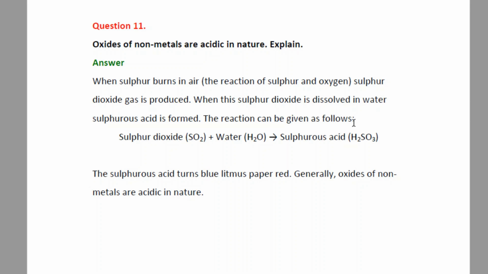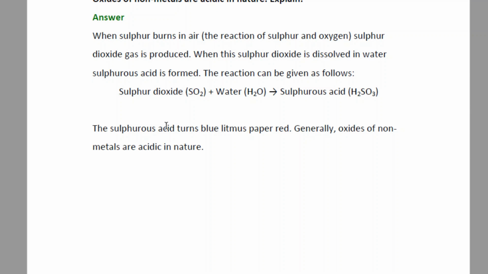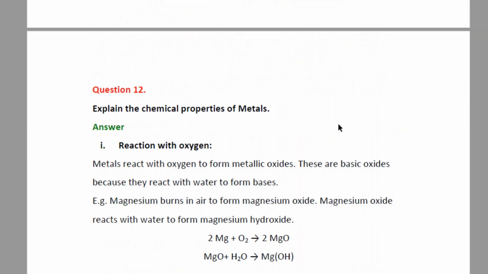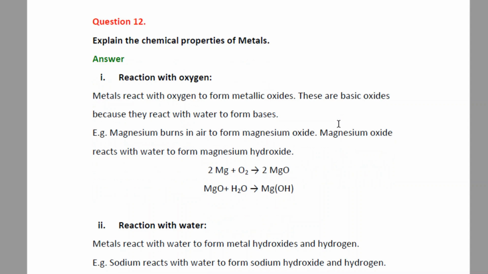We can see the reaction as written. The sulfur dioxide, when it reacts with water, gives sulfurous acid, H2SO3. When the sulfurous acid is tested with litmus paper, it turns the blue litmus paper red, and this shows that it is acidic in nature. Hence we can conclude that oxides of non-metals are acidic in nature.